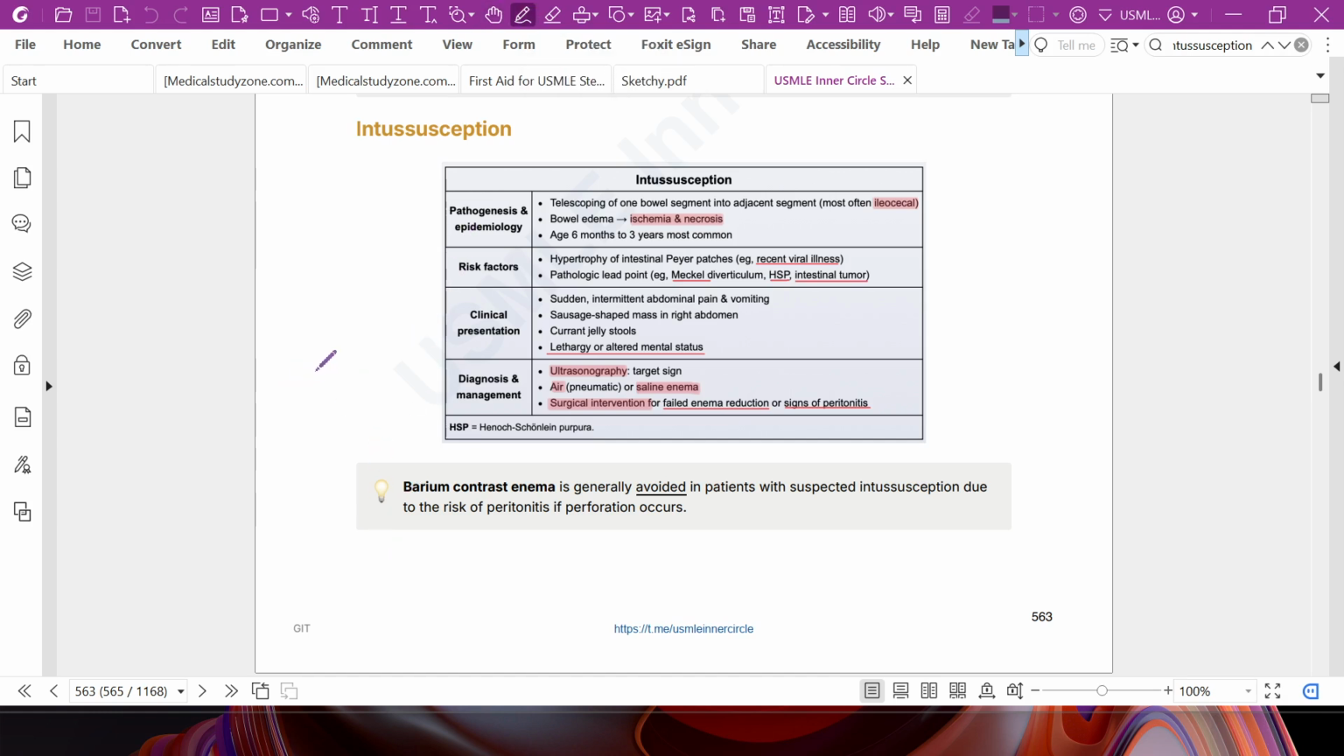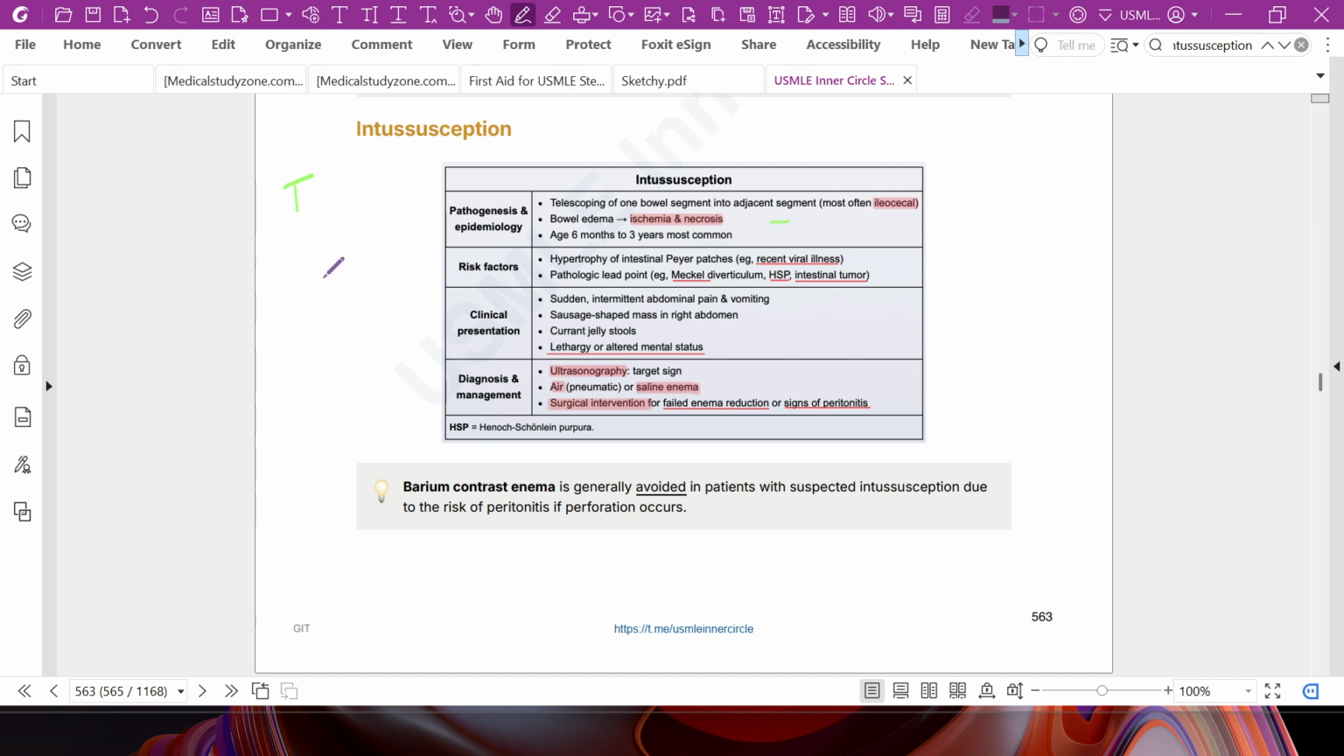Let's discuss a very high yield topic, that is intussusception. What we need to remember in intussusception: telescoping of one bowel segment into the adjacent segment, most commonly ileocecal.